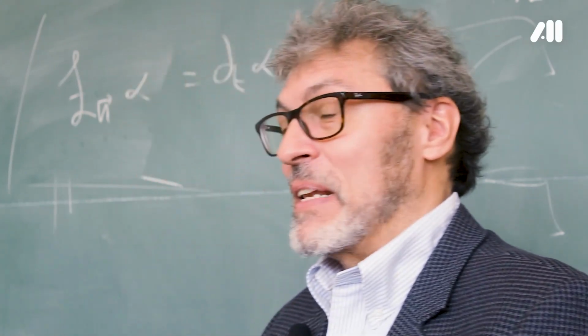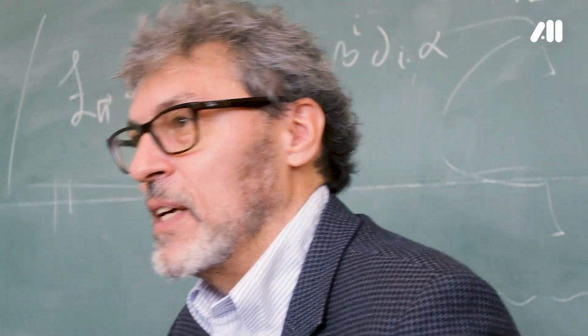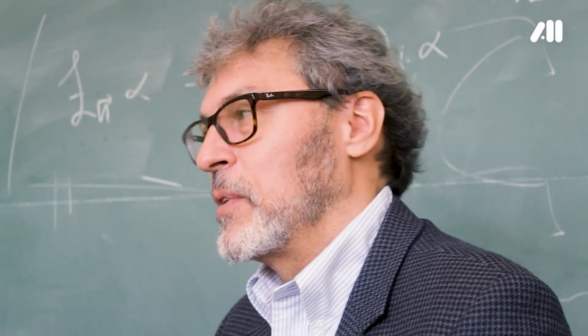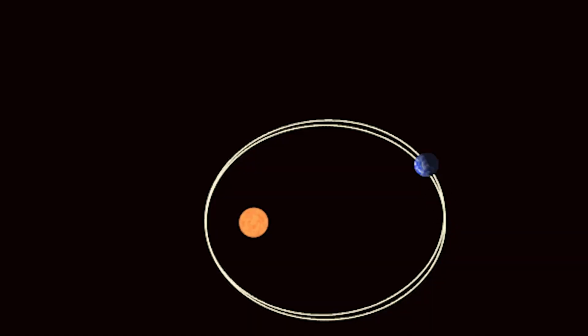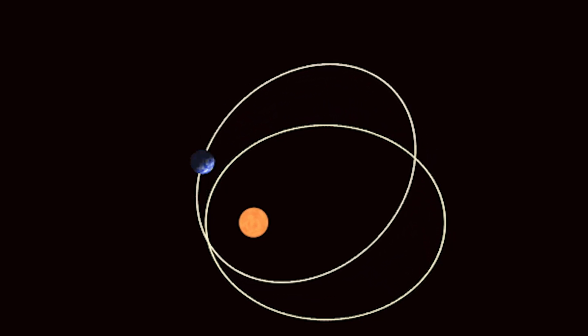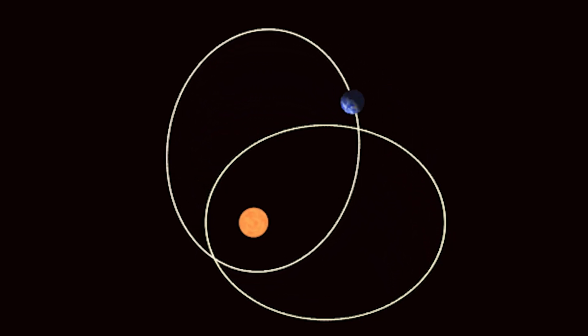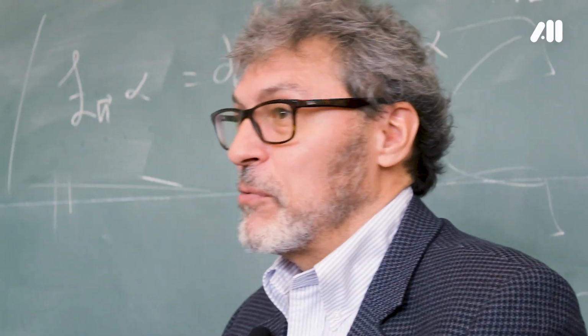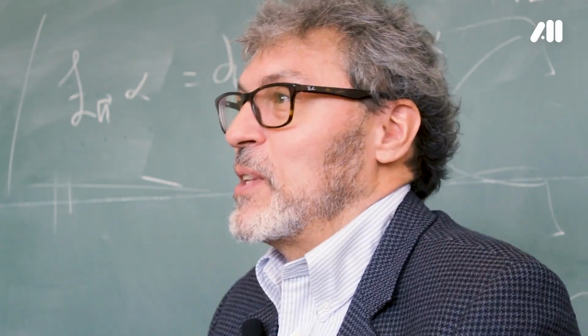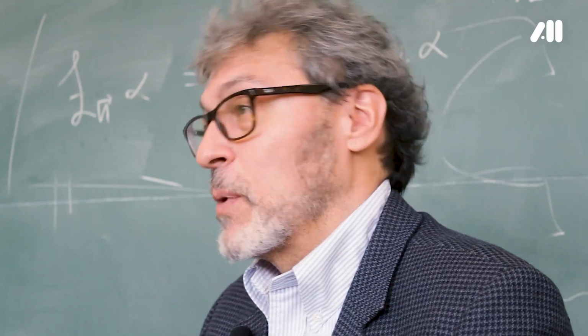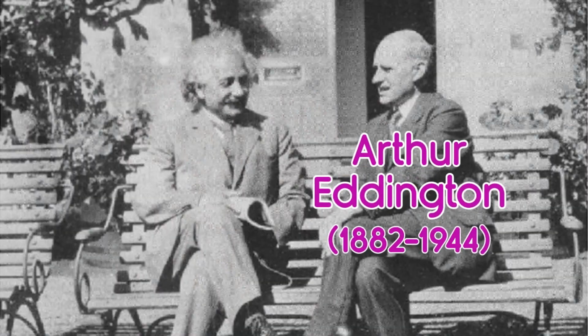Einstein's general relativity predicts a series of very interesting things. Let's say its first great success was precisely the one I just mentioned. It explained the precession in Mercury's orbit. That was the first important application, but it is an observation that was already known. The next prediction was the prediction of the deflection of light by the sun due to the equivalence principle. And that is verified very soon in 1921 by Eddington, which is also what I mentioned.